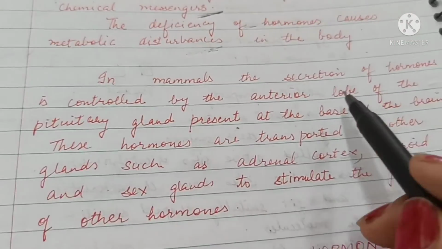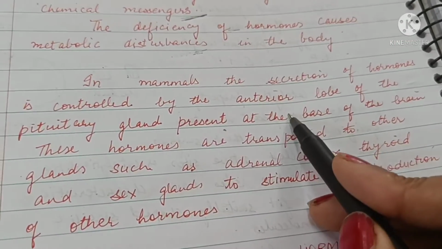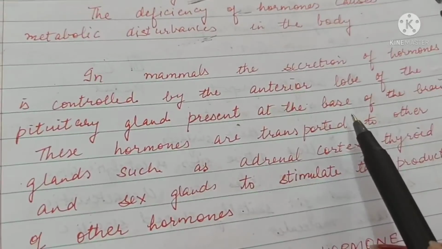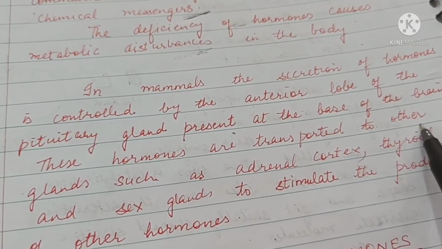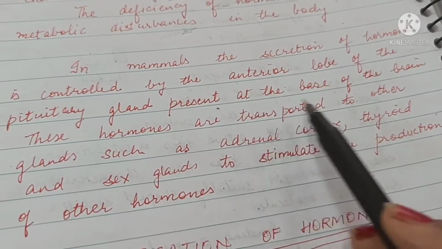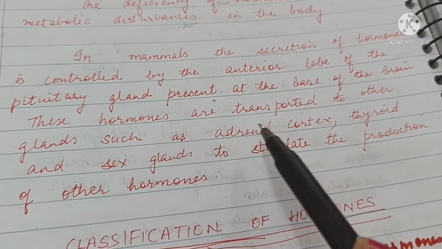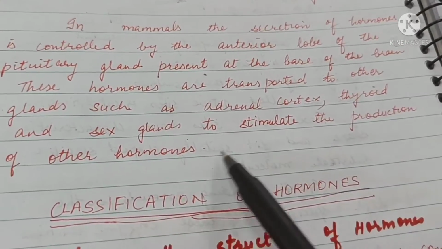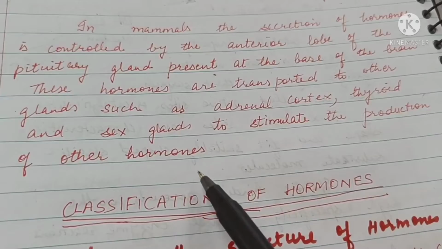In mammals, the secretion of hormones is controlled by the anterior lobe of the pituitary gland present at the base of the brain. These hormones are then transported to other glands such as adrenal cortex, thyroid, and sex glands to stimulate the production of other hormones.